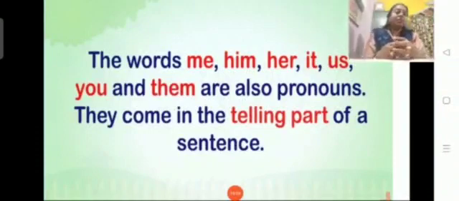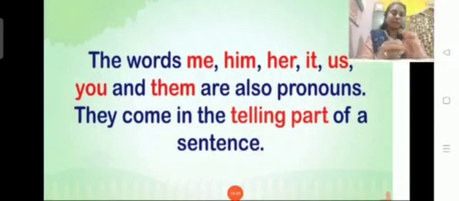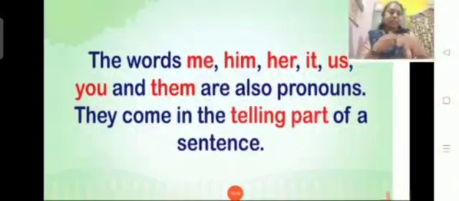Then, as I quoted the example, say for example, there are two boys, Ram and Sham. Ram and Sham are best friends. This pet belongs to them. When it is a plural noun and when you are not including yourself, when you are talking about something belonging to others, we use them. Okay, children. This pet belongs to them means it is not belonging to one person, it is belonging to two or more persons.